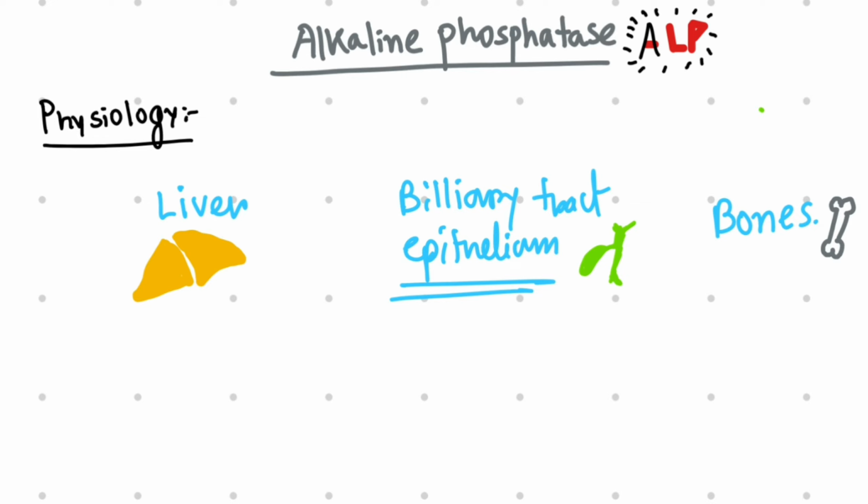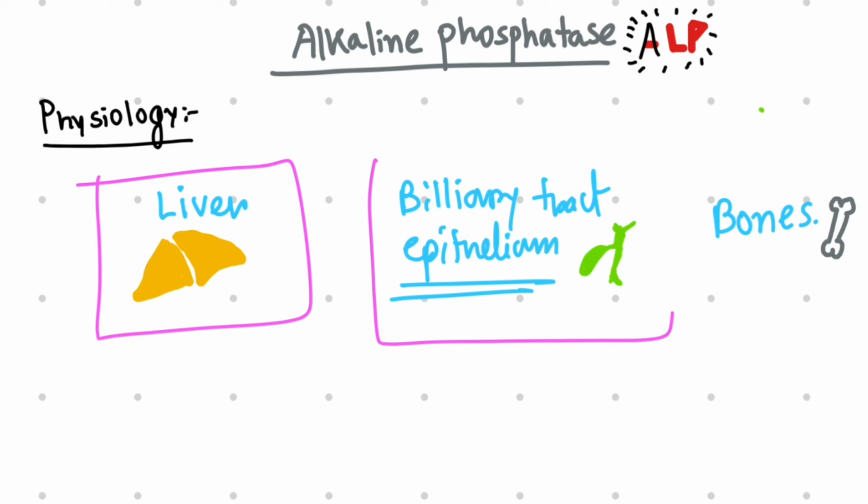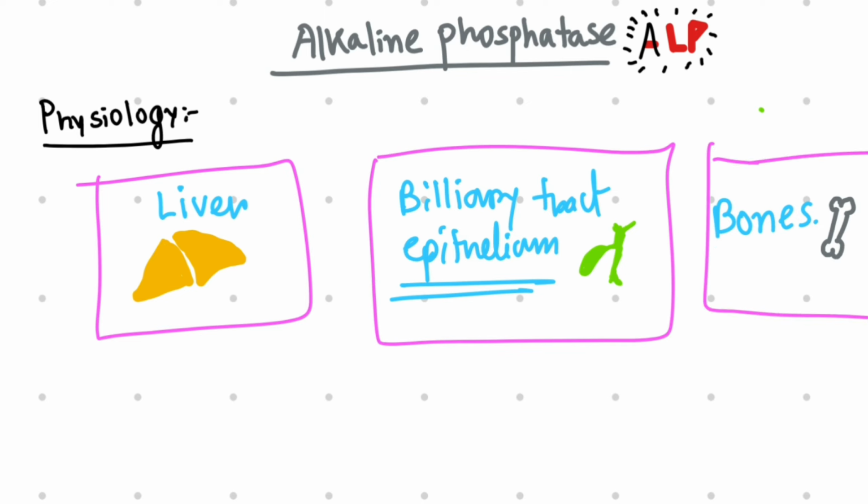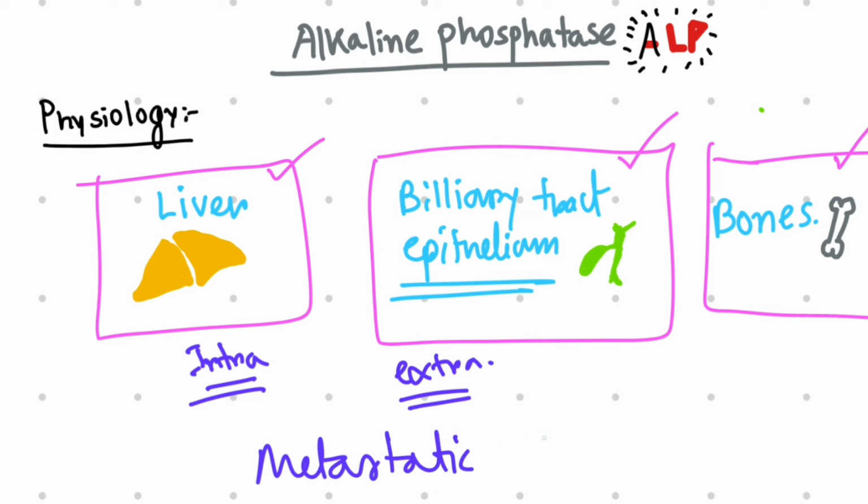Due to higher concentration in these organs, it is a very important marker to determine any liver, biliary tract epithelium or bone injury. Both intrahepatic and extrahepatic causes for biliary obstruction can give rise to increased alkaline phosphatase in the patient's serum. Even reports have indicated that alkaline phosphatase is the most sensitive marker, which can greatly rise in case of metastatic liver tumor.